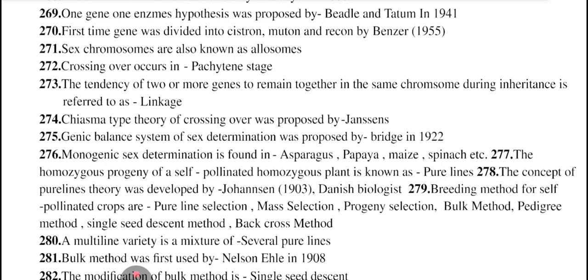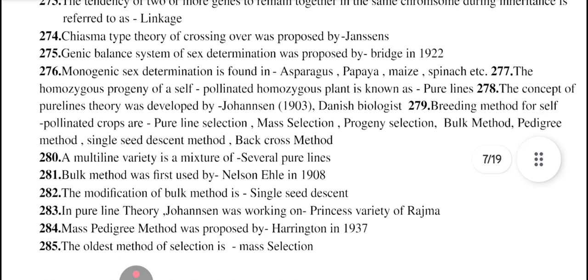Genetic balance system of sex determination was proposed by Bridges in 1922. Monogenic sex determination is found in asparagus, papaya, maize, spinach. Homozygous progeny of a self-pollinated homozygous plant is known as pureline. Concept of pureline theory was developed by Johannsen in 1903, who is a Danish biologist. Breeding methods for self-pollinated crops are pureline selection, mass selection, progeny selection, bulk breeding, pedigree, single seed descent, and backcross method. Multiline variety is a mixture of several pure lines.